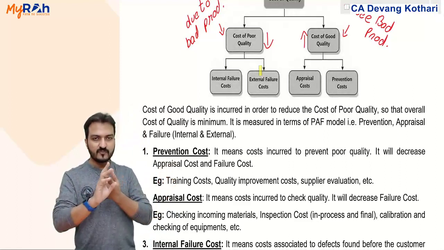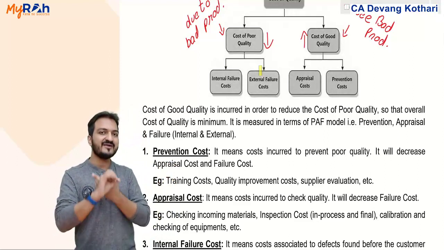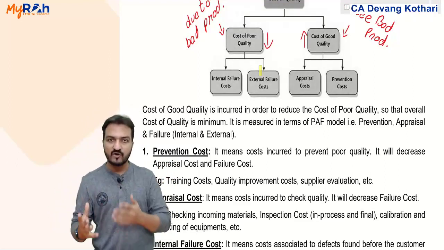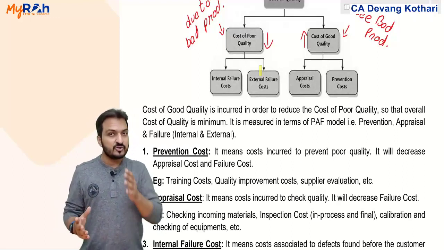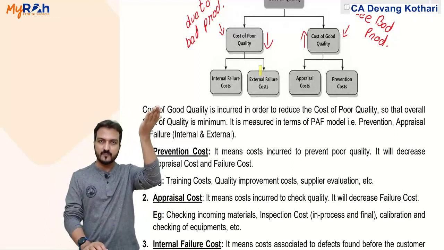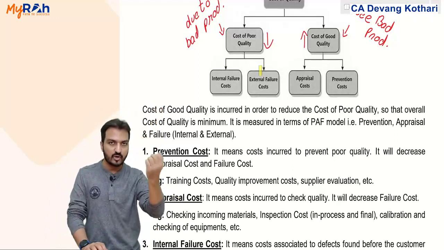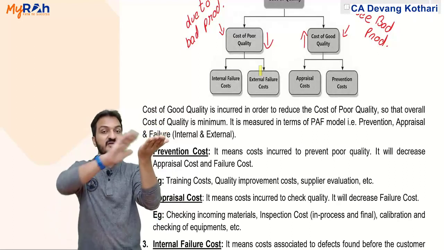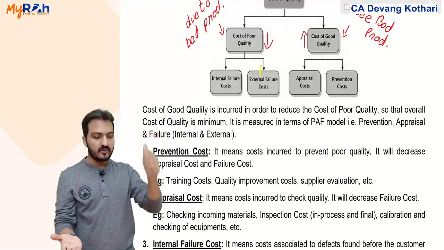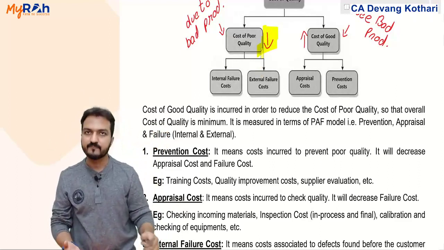If I give very high quality training to my employees and I do very severe checking of the products, in that case my training cost and checking cost will be very high. If my training cost and appraisal cost is very high, then my defectives will be very low. And if defectives are low, it means cost of poor quality will be low.